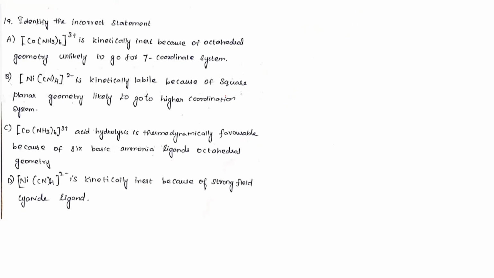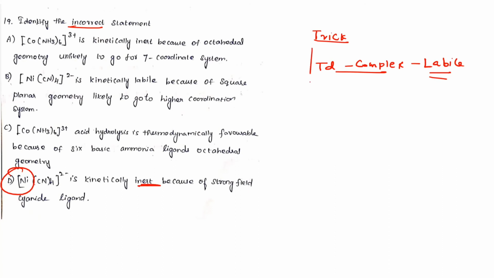Next for this question, listen, in general, I'm going to give a trick for this question. In general, tetrahedral complexes are more labile compared to octahedral. Now they're asking for the incorrect statement. See option D: they say [NiCN4]2- is kinetically inert, but actually it is kinetically labile. Using this trick, you can find the option. Option D is the correct answer.